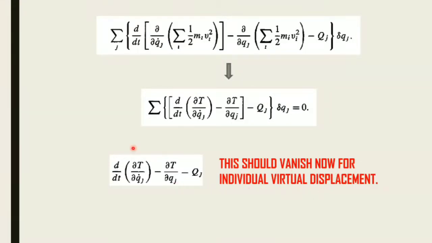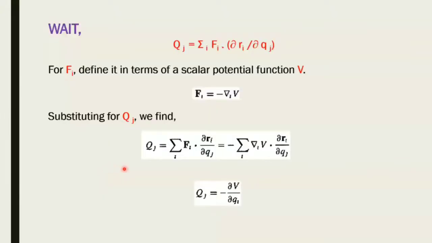Now, what happens when you equate this to 0? But before that, we need to solve for Qj. Qj is the generalized force. You're familiar with representing your force as the negative gradient of a potential. You put that in this equation and manipulate it, gradient by delta R by delta T. You come to this form of Qj being the negative gradient of the potential with respect to your generalized coordinates.